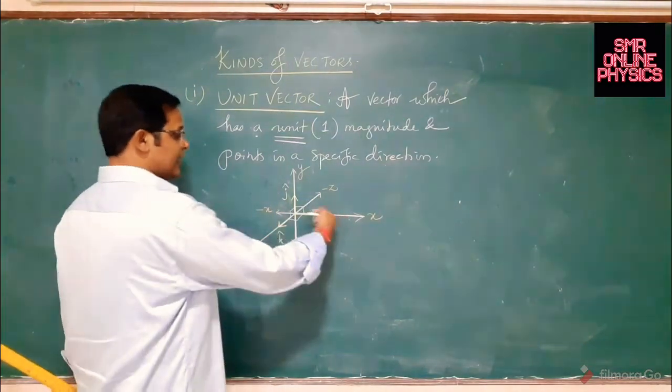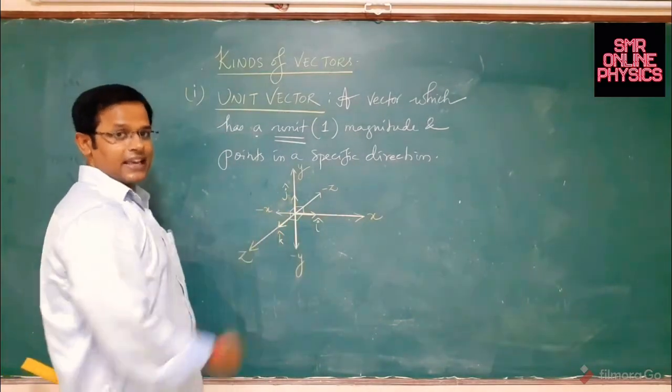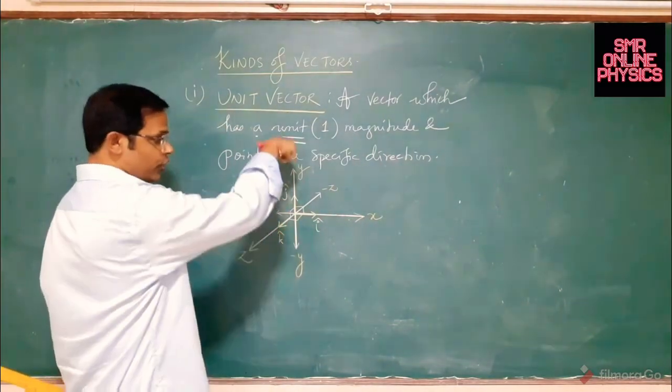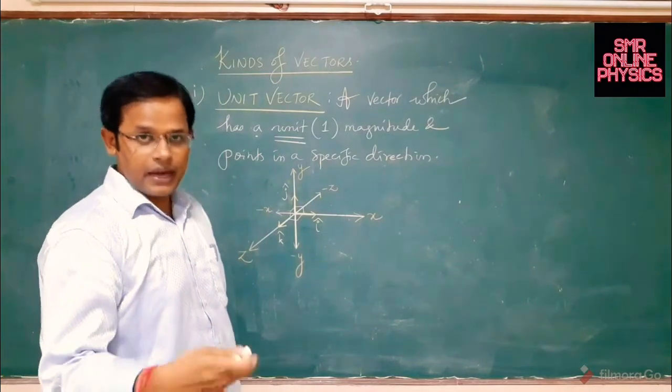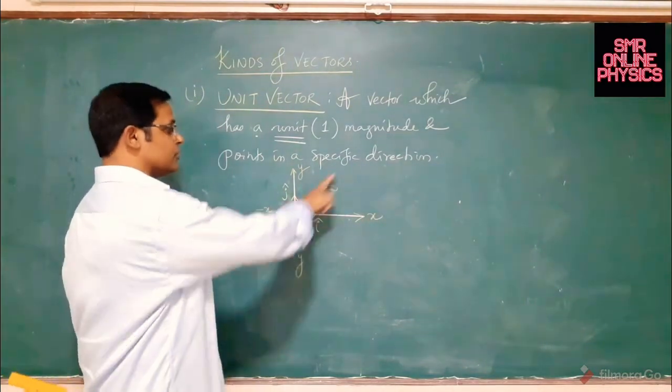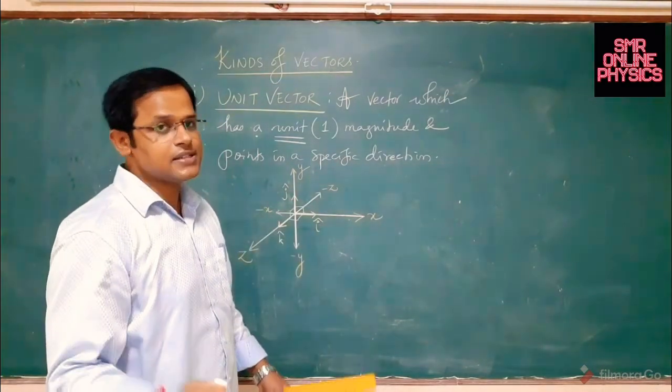If you are going towards the negative x-axis, minus i cap. Negative y-axis, minus j cap. Negative z-axis, minus k cap.